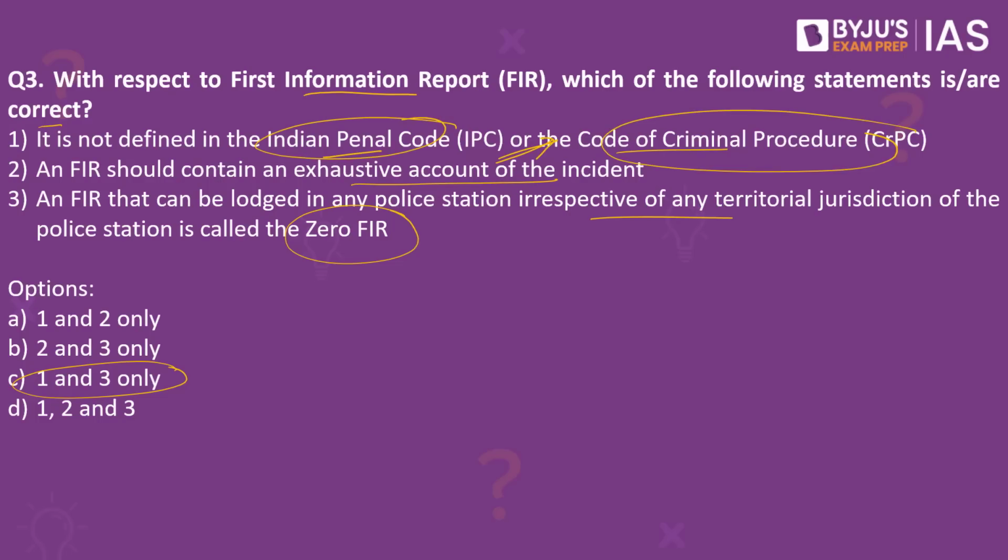This is the right statement. What do you understand from this? That the word FIR, what it means, is not defined in the Indian Penal Code or in the Code of the Criminal Procedure. But where is it mentioned? It is mentioned in the Code of the Criminal Procedure under section 154. Under section 154, it makes a mention of what the procedure is with respect to the first information, but it does not define what the first information report is all about.